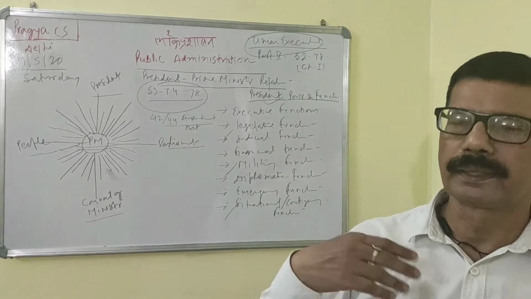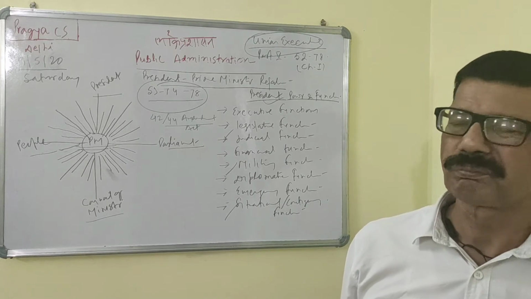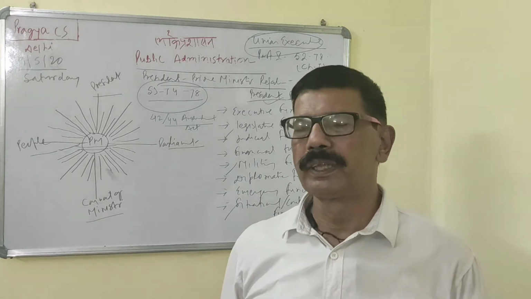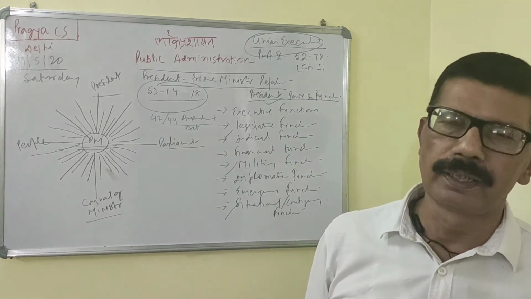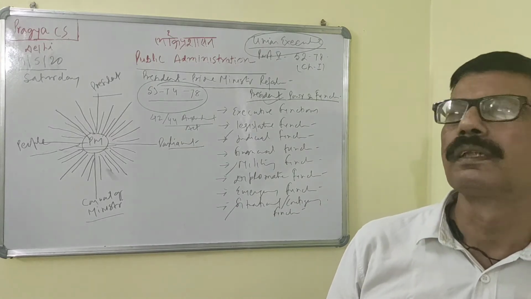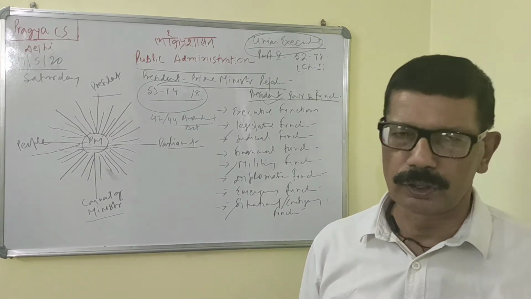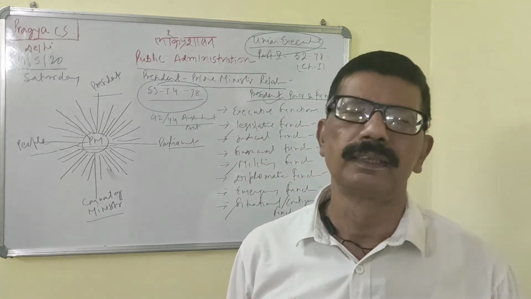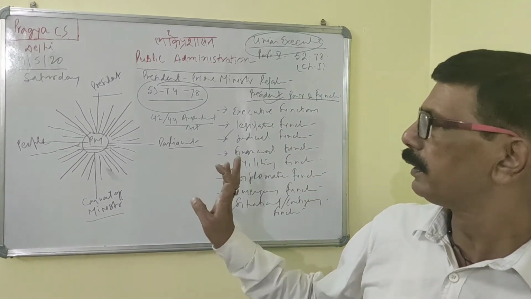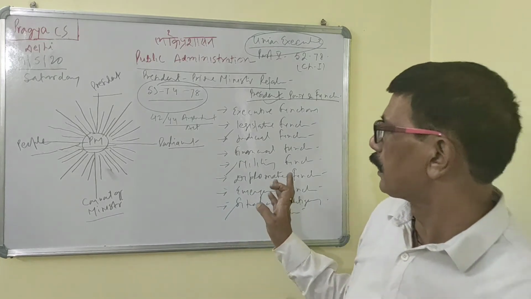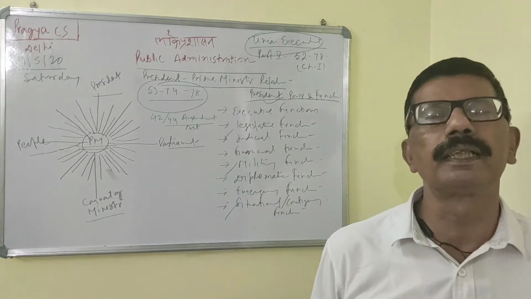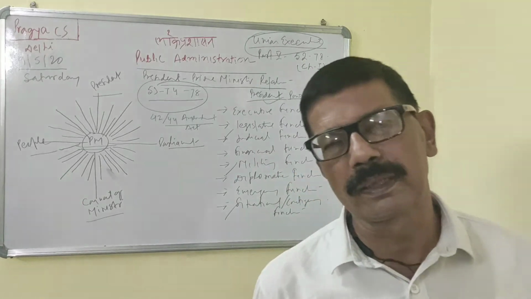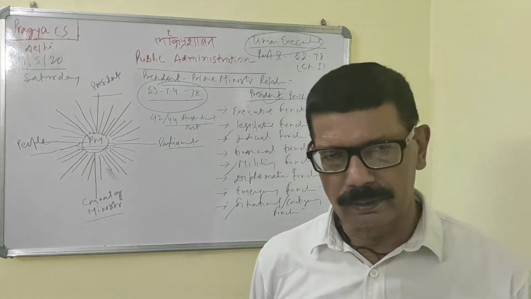When the Council of Ministers is not recommending, or the Council of Ministers has lost its majority, under this situation the President can dissolve the Lok Sabha also. So these are some situational discretions the President enjoys. In general, after discussing this, we come to know that in the Indian Constitution, the President enjoys a lot of power.